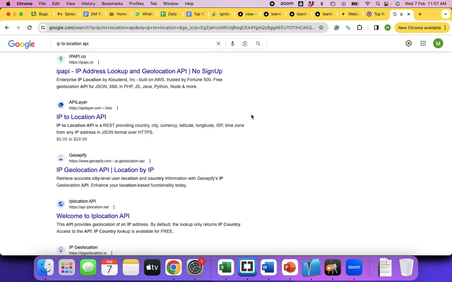Somebody who is visiting from France would expect your whole web page to be in French. The moment you identify their IP, the page can be automatically rendered and displayed in French. Are you all getting it? So this will improve the engagement. Now this is also considered a technical implementation.